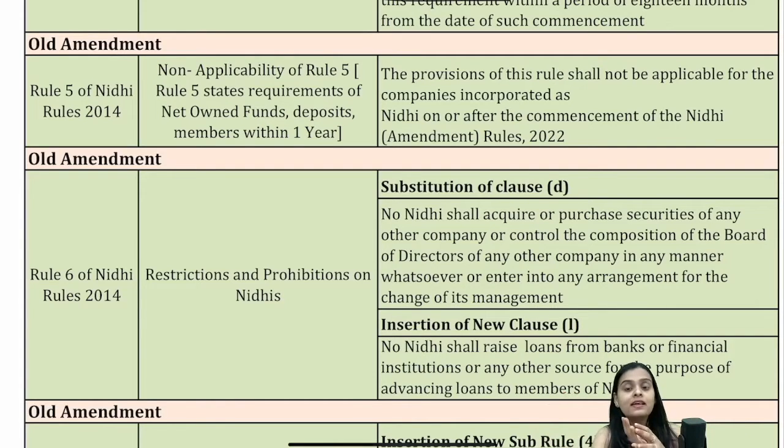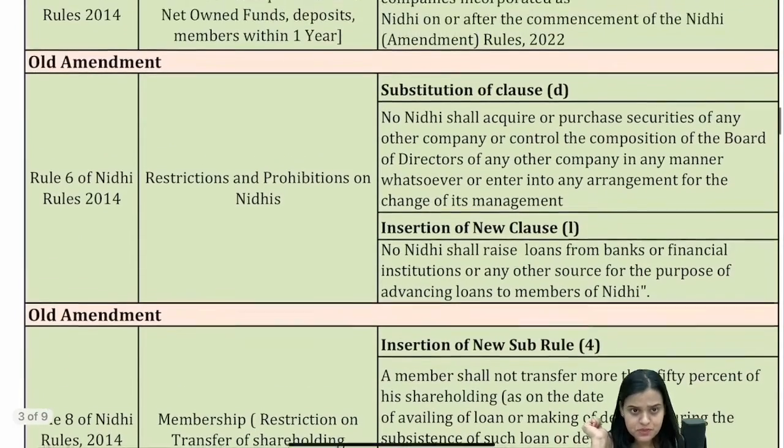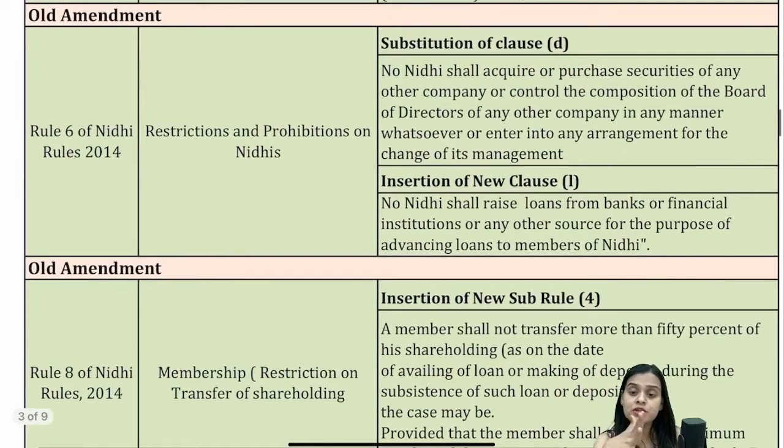Okay, so ideally rule 5 is however going to be eliminated, but in the long run, right? Because we still have the existing companies who need to comply with it. Now, rule number 6. Rule number 6 states the restrictions and prohibitions on Nidhis, right?